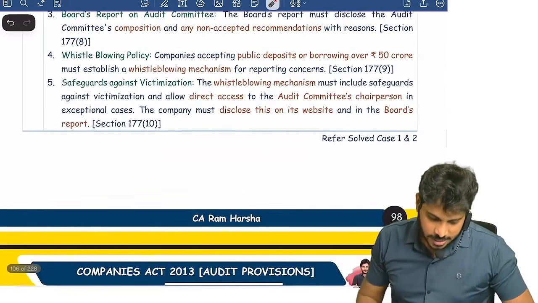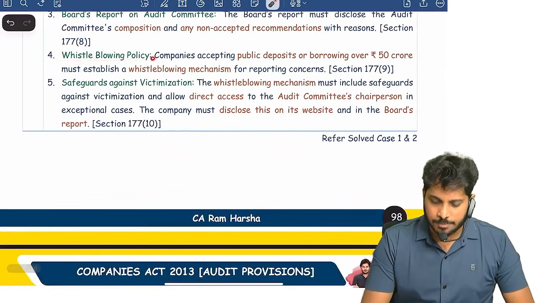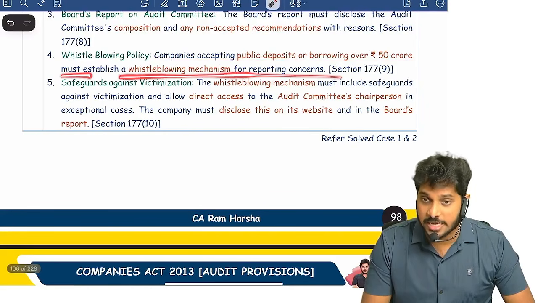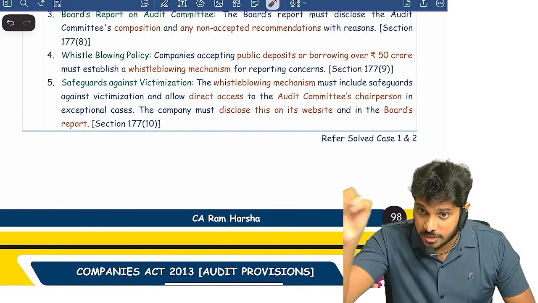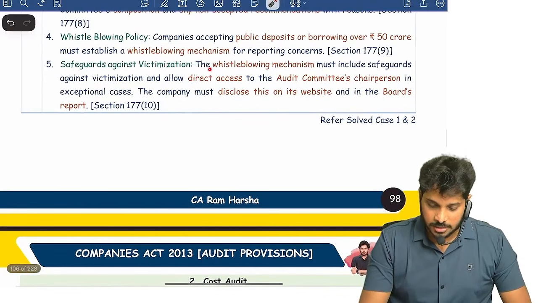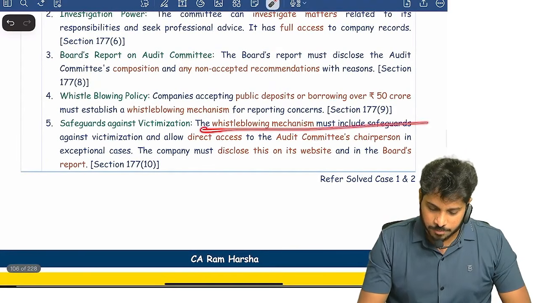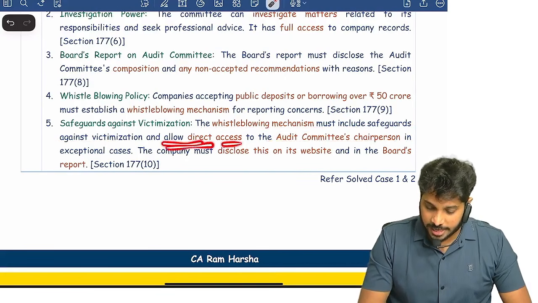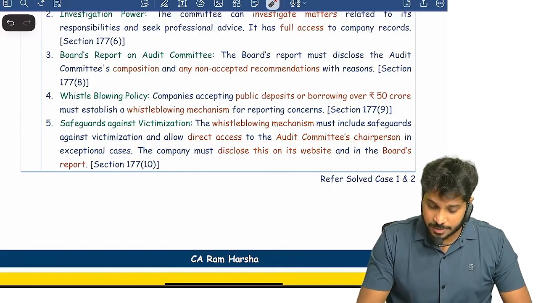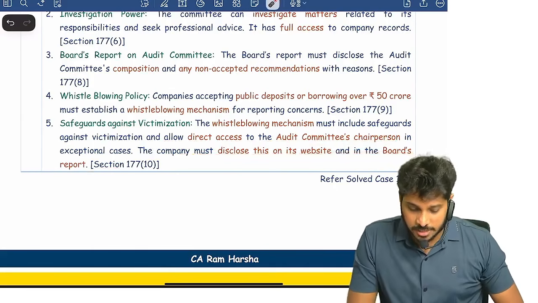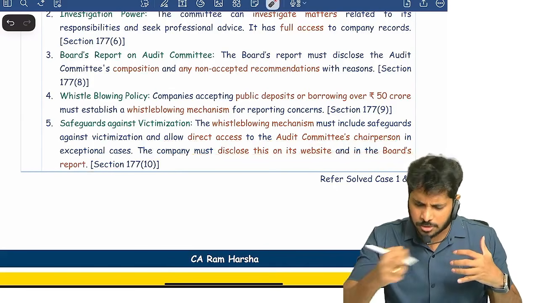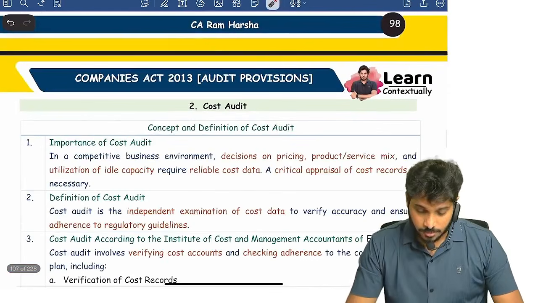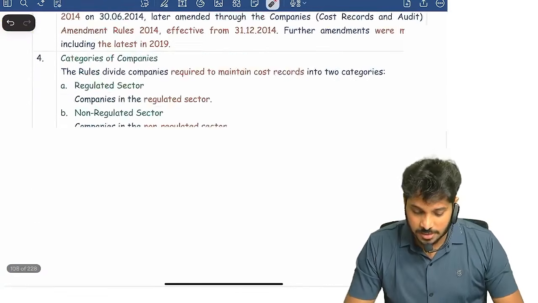Able to understand? Next, companies accepting public deposits or borrowings over 50 crore must establish a whistleblower mechanism. The audit committee will review the whistleblower mechanism of the company, and it must safeguard against victimization and allow direct access to the audit committee chairperson. The company must disclose on its website and in the board report about this whistleblower mechanism. That's it. Clear?